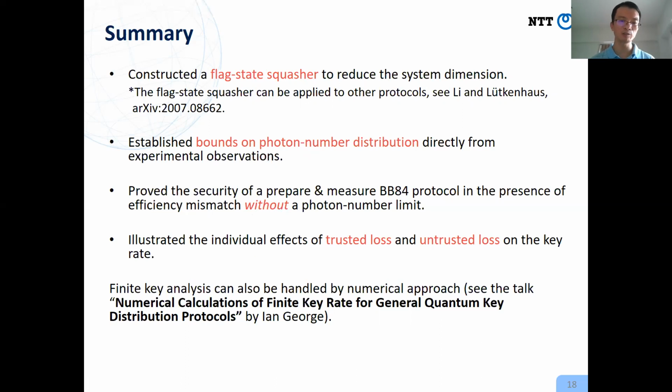We also demonstrate the individual effects of trusted loss and untrusted loss for key rate calculation. Finally, I would like to comment that the numerical approach is a powerful method. It can be applied not only for key rate calculation, but also for finite key analysis. Please see the talk by Ian for the details.